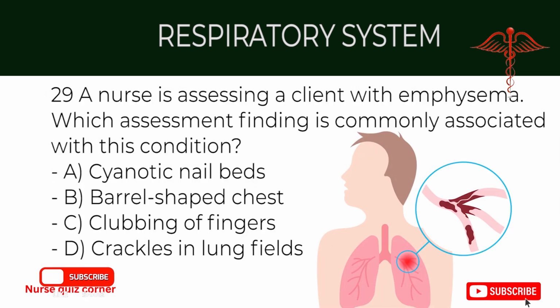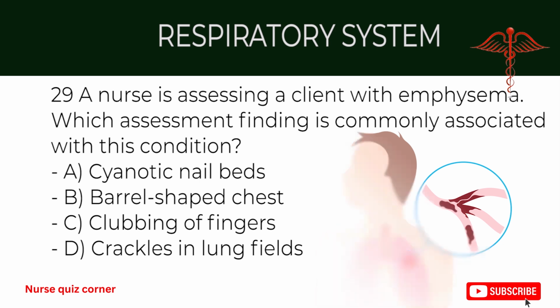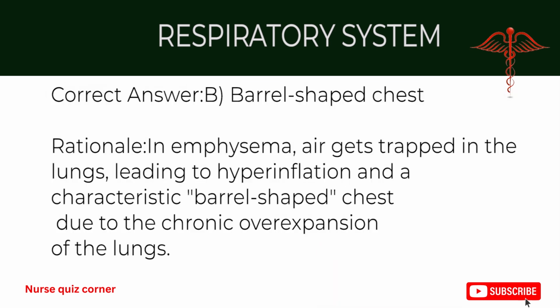29. A nurse is assessing a client with emphysema. Which assessment finding is commonly associated with this condition? A. Cyanotic nail beds. B. Barrel-shaped chest. C. Clubbing of fingers. D. Crackles in lung fields. Correct answer B. Barrel-shaped chest. Rationale: in emphysema, air gets trapped in the lungs, leading to hyperinflation and a characteristic barrel-shaped chest due to the chronic overexpansion of the lungs.